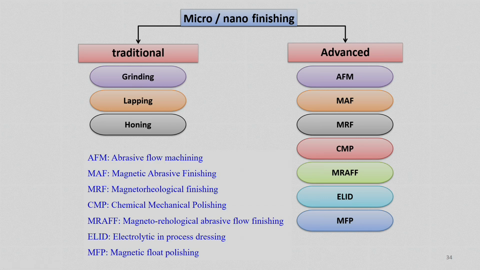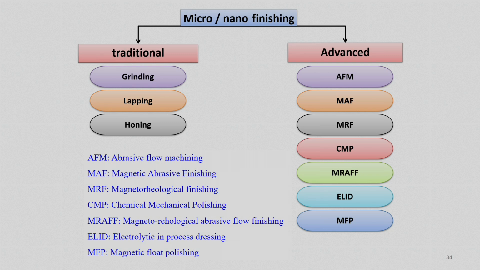So, here we can see to achieve a very good surface finish, which is sometimes required in very precise work where we want to develop micro or nano devices. So, sometimes the finishing process is also an important aspect there. To achieve a particular finish, a particular surface roughness of a machined or manufactured product, we normally follow different finishing processes. I have just mentioned all the different types of micro and nano finishing processes,